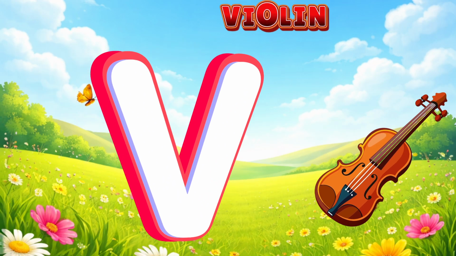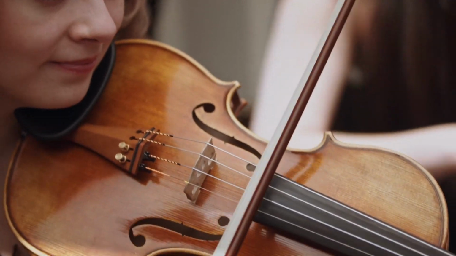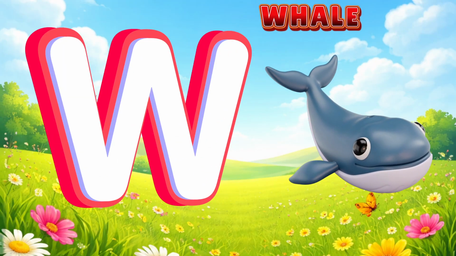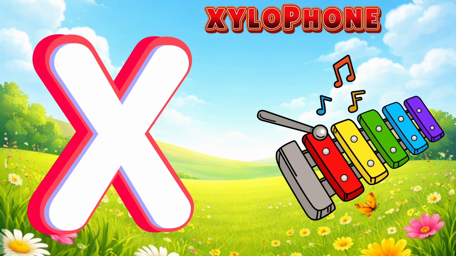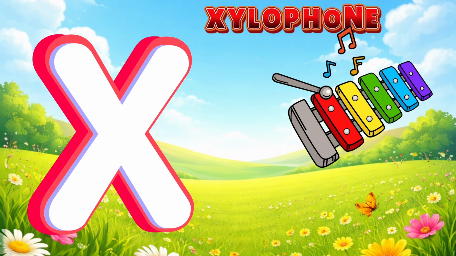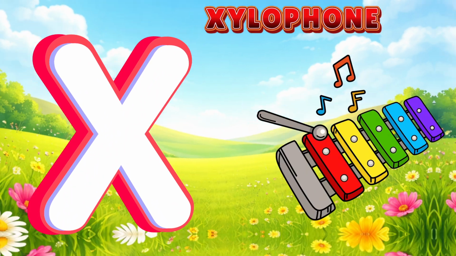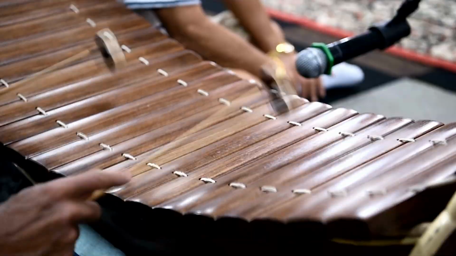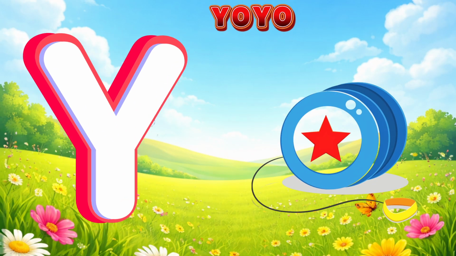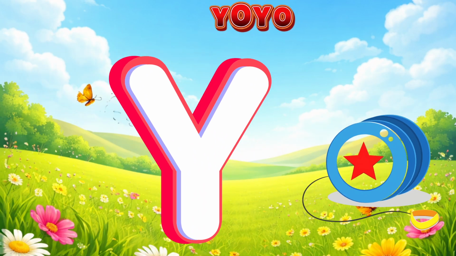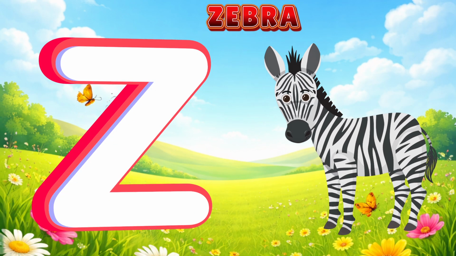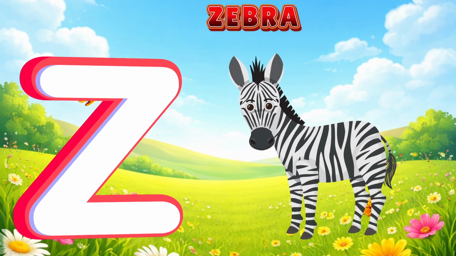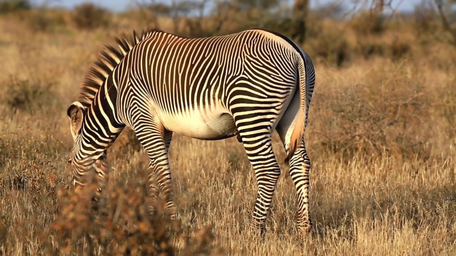Violin. Violin. Play violin. W is for wheel. Wheel. Wheel. Big blue wheel. X is for xylophone. Xylophone. Xylophone. Ding. Xylophone. Y is for yo-yo. Yo-yo. Yo-yo. Spin. Yo-yo. Z is for zebra. Zebra. Stripes. Zebra.